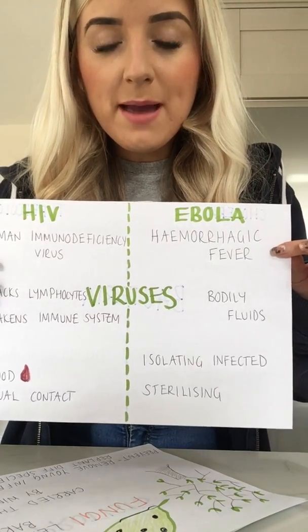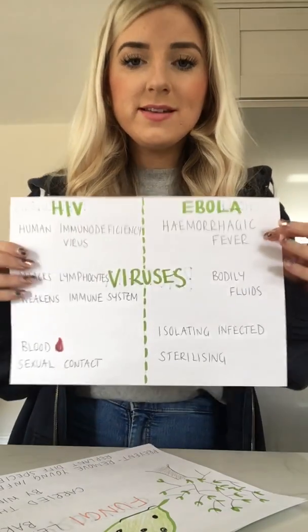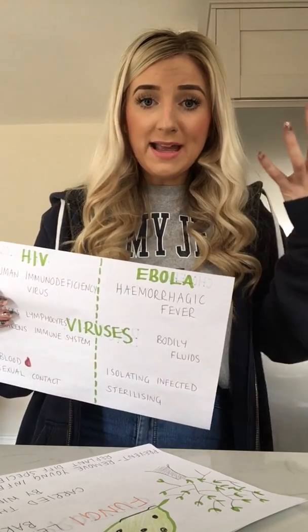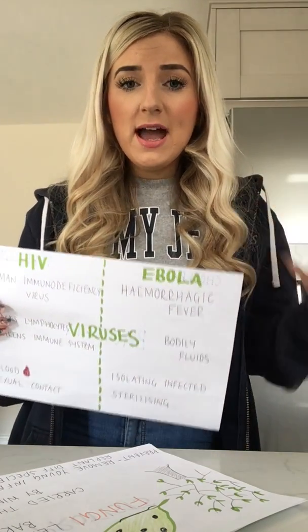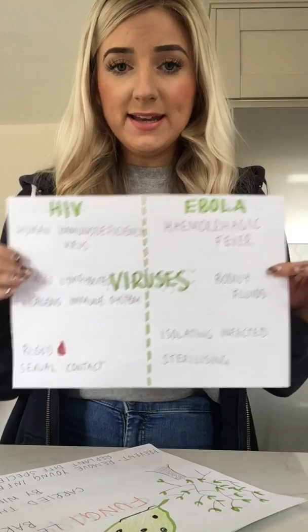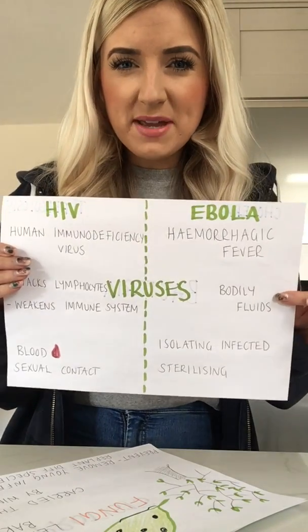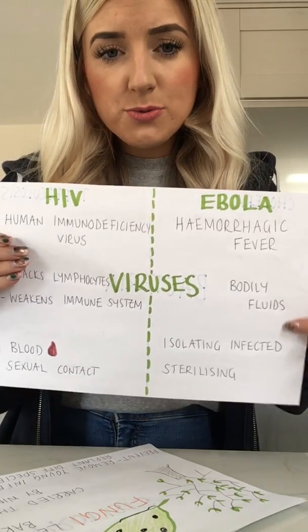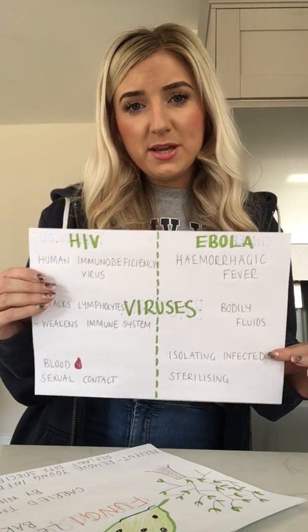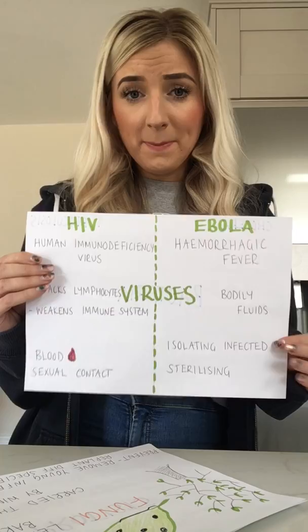Ebola causes hemorrhagic fever. So basically that means that you've got a really high fever, a high temperature, and you're bleeding a lot as well. And again, Ebola is spread in bodily fluids, but this time it is things like saliva. So what you've got to do with somebody with Ebola is make sure that they are isolated completely.